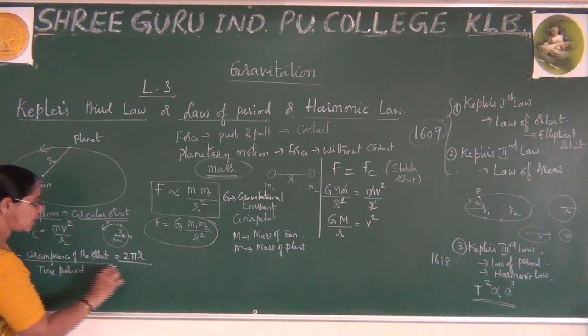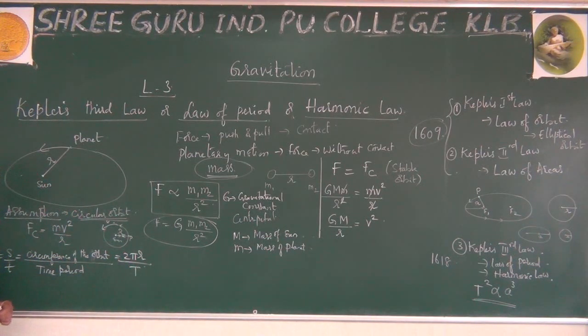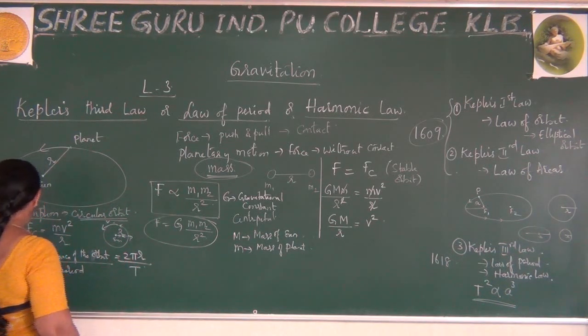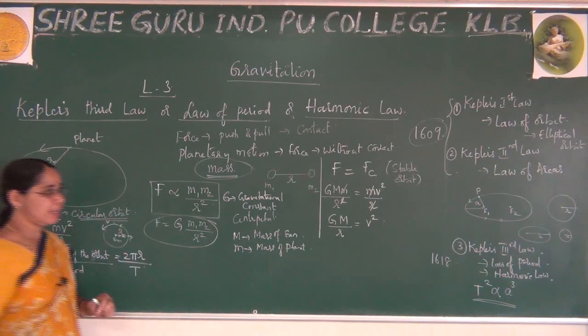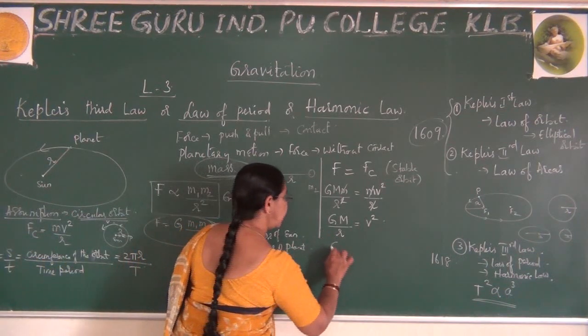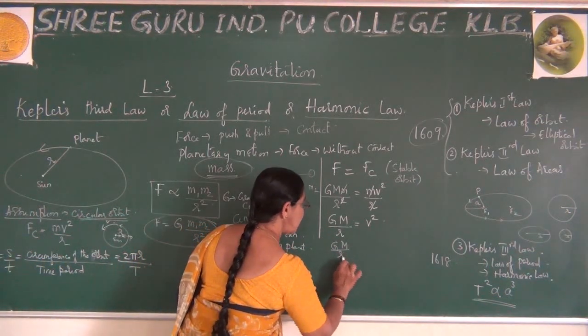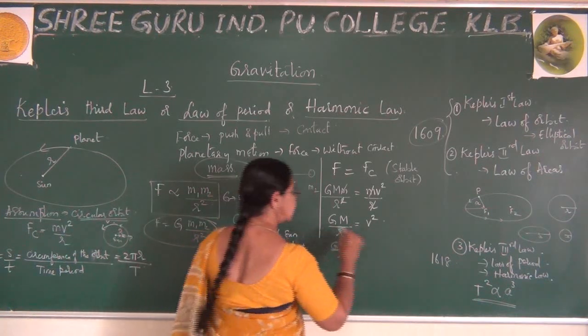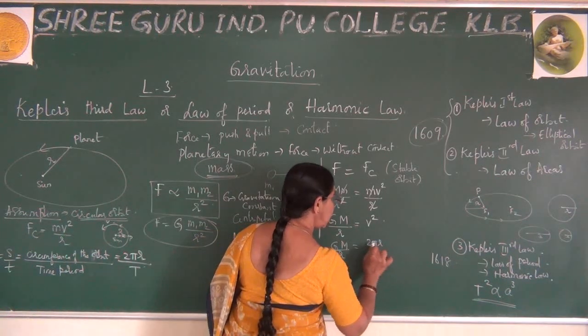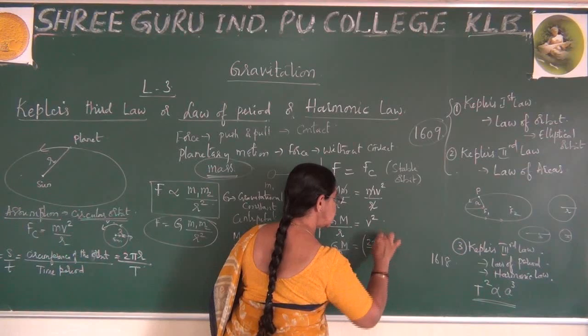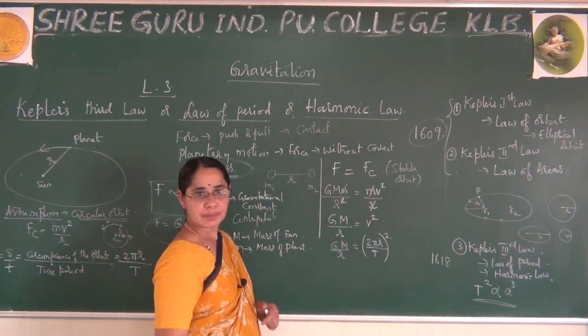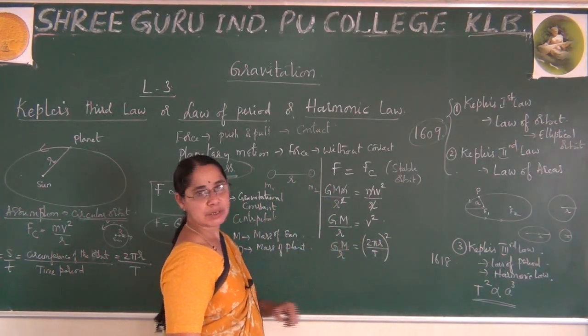The time period is T. Now we know the expression for v, so let me substitute here: GM by r is equal to 2 pi r by T, whole square.